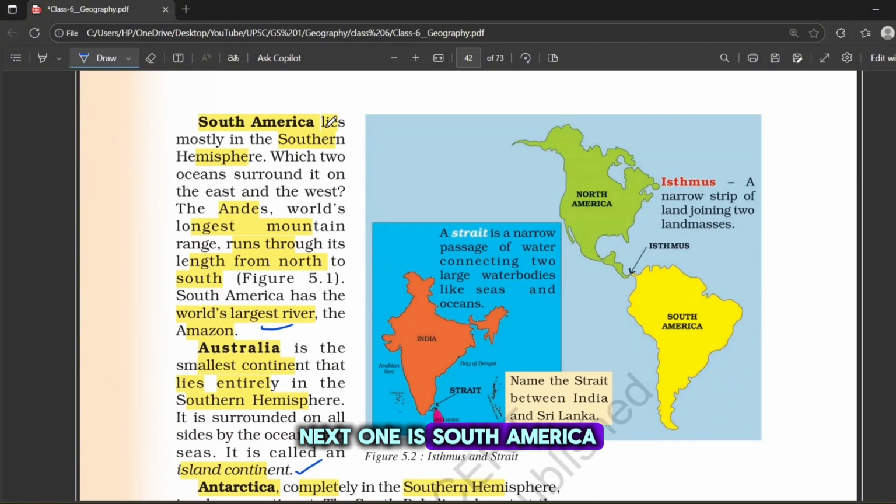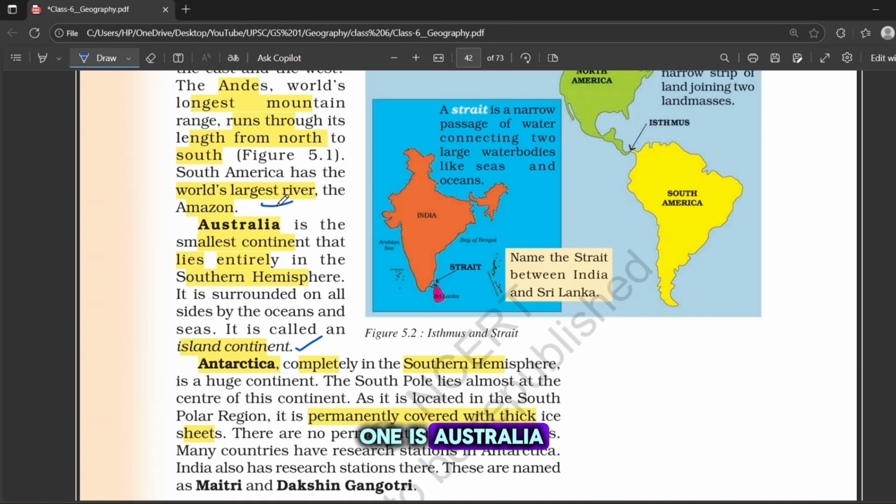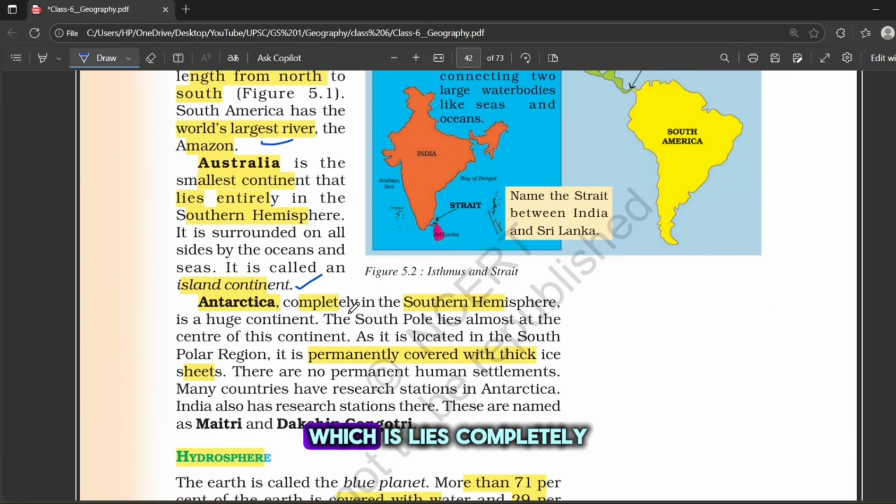Next one is South America. Most of it lies in the southern hemisphere. The Andes, the world's longest mountain range, runs through its length from north to south, and the Amazon, the world's largest river by volume, flows here. Next one is Australia, the smallest continent, lying entirely in the southern hemisphere, and it is also called the island continent. The last one is Antarctica, which lies completely in the southern hemisphere, and it is permanently covered with thick ice sheets.